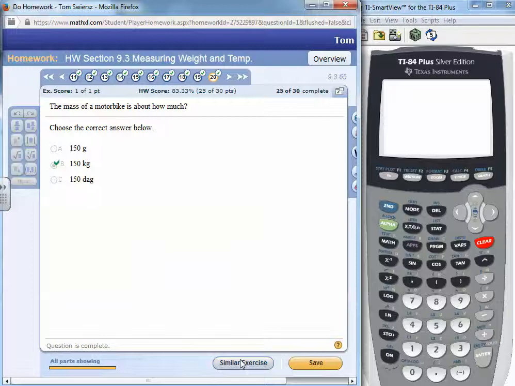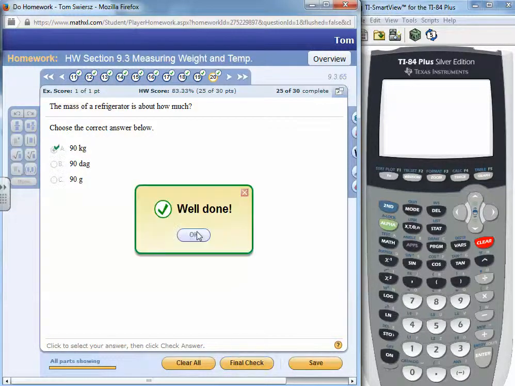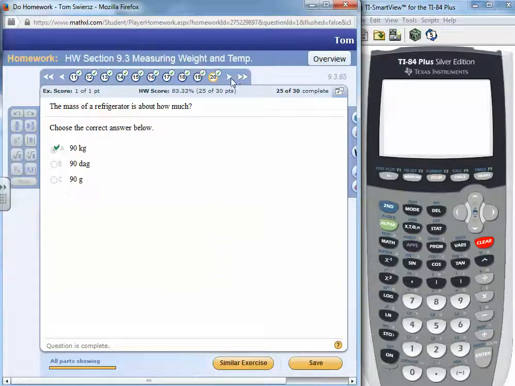The mass of a motorbike, or I'm sorry, let's do the mass of a refrigerator. A refrigerator weighs several pounds, right? Decagrams is minute. It's just 10 grams. That would be equivalent to 900 grams, but that's not even 1 kilogram, because 1,000 grams make a kilogram. And 90 grams is a very small weight. That's not even a pound. So the only appropriate measure would have to be kilograms. 90 kilograms does indeed make sense.